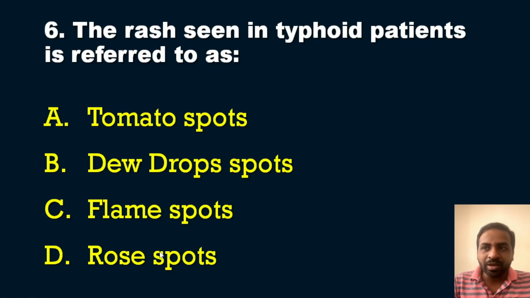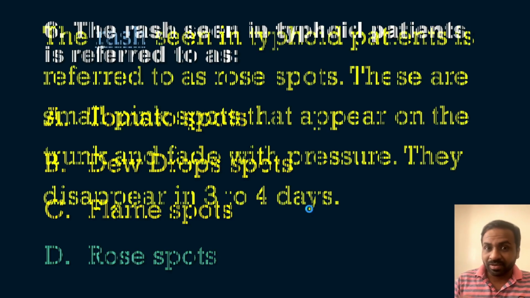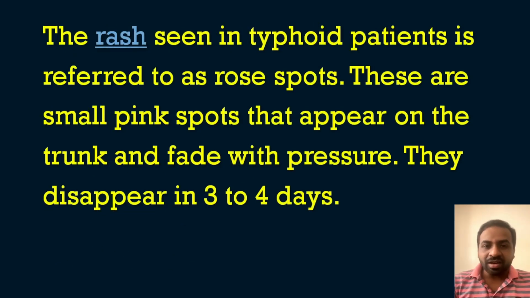So what is a peculiar rash which can be seen in typhoid patients? So what is the answer? So obviously the answer is option D, that is rose spots. Okay, so we will see some terms regarding the typhoid fever rash. Okay, so the explanation is the rash seen in the typhoid patient is referred to as rose spots because these